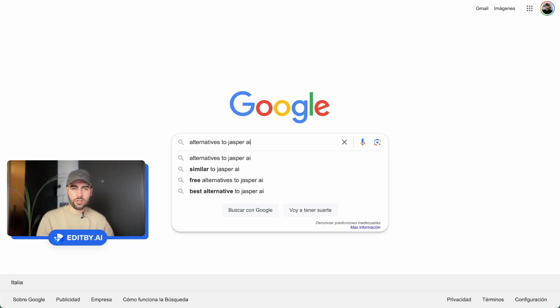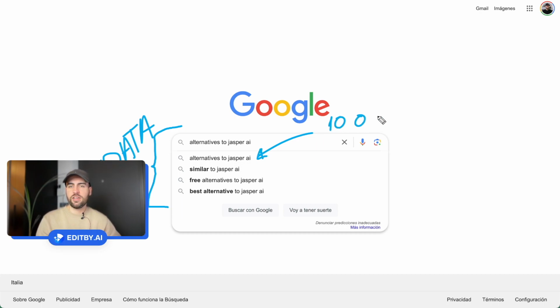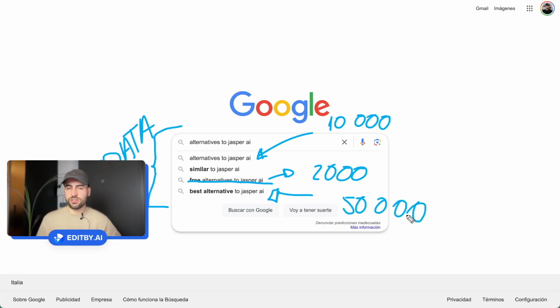Which of these 4 keywords am I going to use? Which one will I create content for? I don't know. So we need some data to know which keyword we want to rank for, because maybe the first one, alternatives to Jasper, has like 10,000 monthly searches. Maybe this one has like 2,000, so I don't want to rank for it because it has a lower search volume. But maybe the last one has a higher search volume, like 50,000 monthly searches.